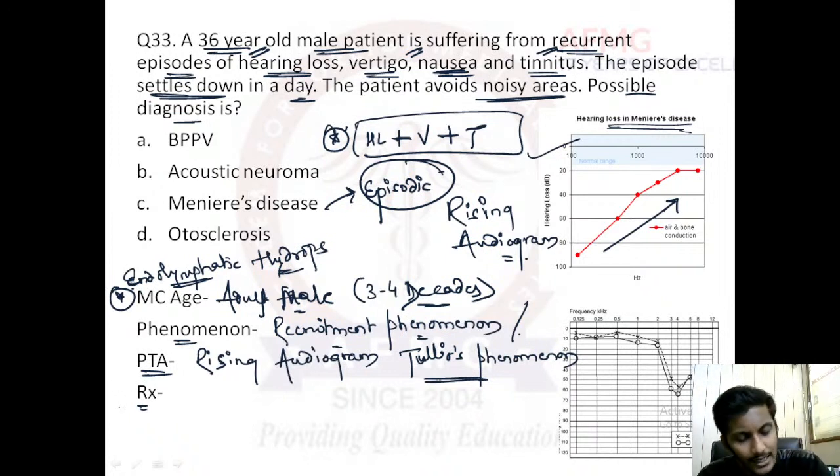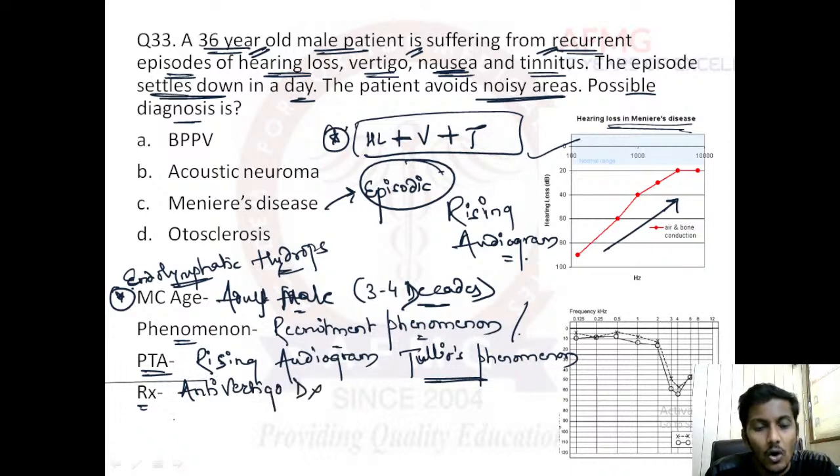This is also known as glaucoma of the ear. Very good. For treatment, we usually give anti-vertigo drugs like promethazine. Also, to decrease the pressure, we can give carbonic anhydrase inhibitors like acetazolamide, right?